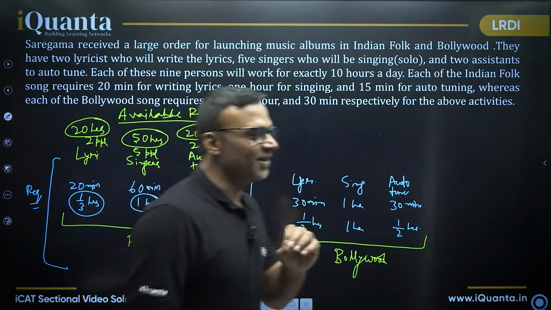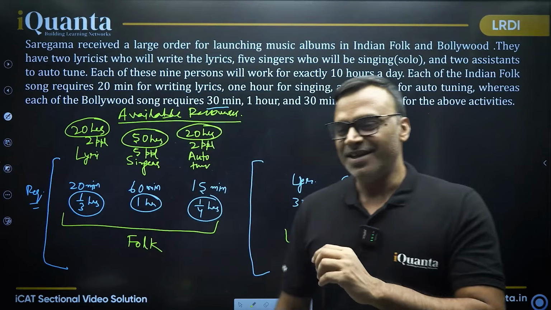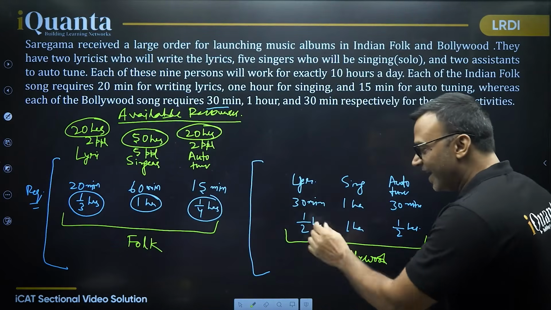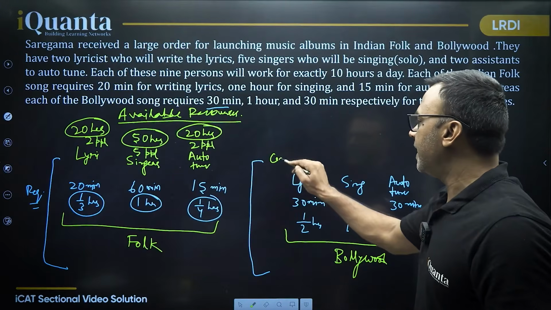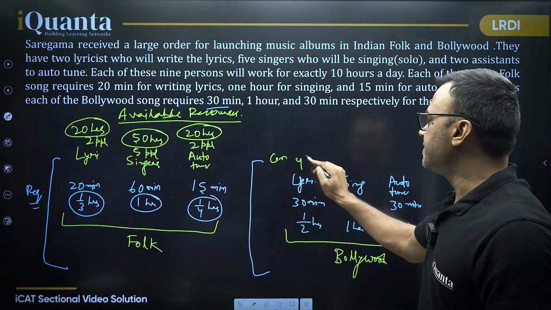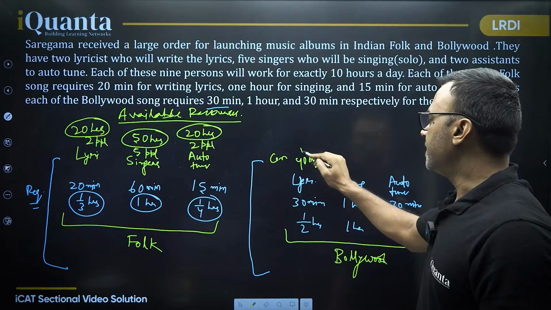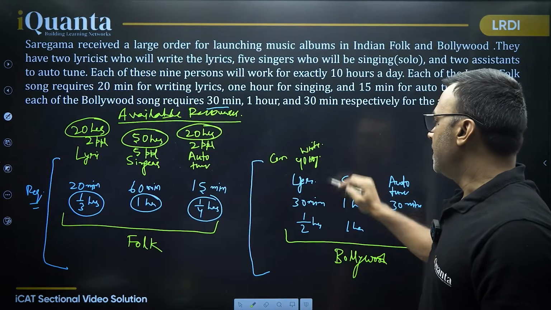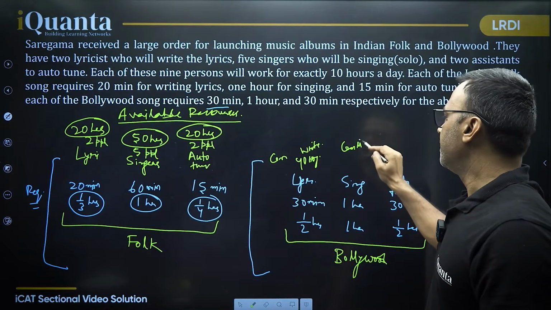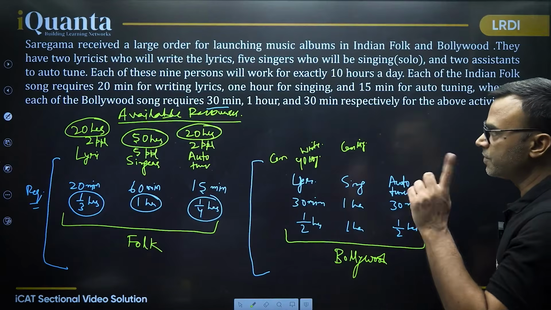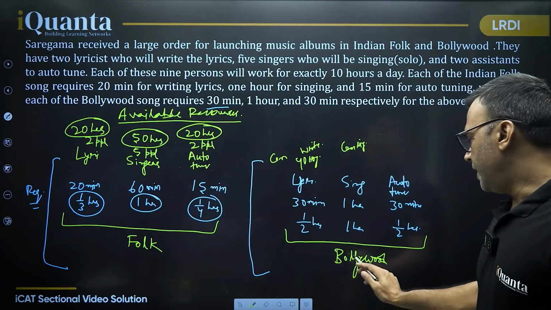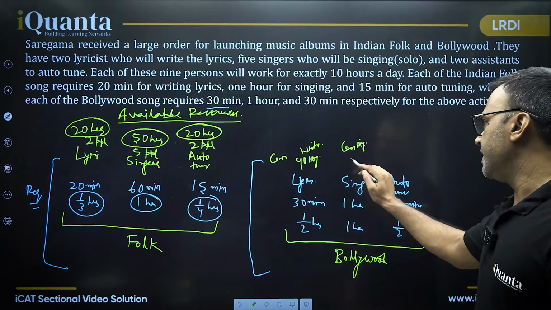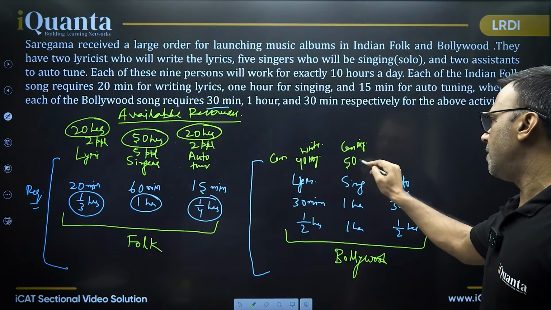20 hours of writing ability available with us. I need half hour for one song. So that means I can write 40 songs. I can sing when it comes to Bollywood, obviously, because the question was for Bollywood. Available hours are 50, and the requirement for one song is 1 hour. That means I can sing 50 songs.